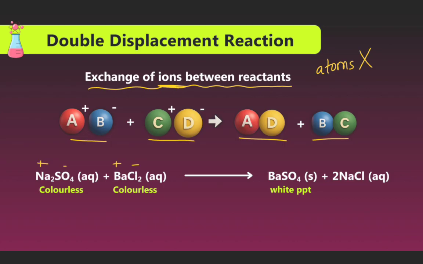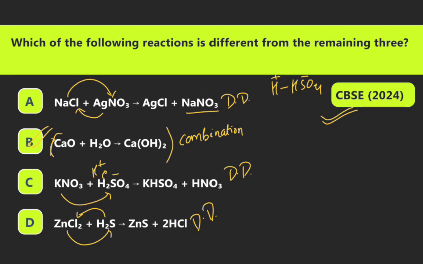Now we can see the next. Which of the following reactions is different from the remaining three? A, NaCl reacts with AgNO3, forming AgCl plus NaNO3.